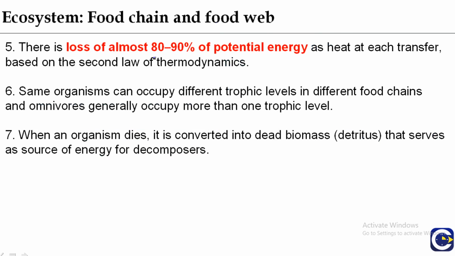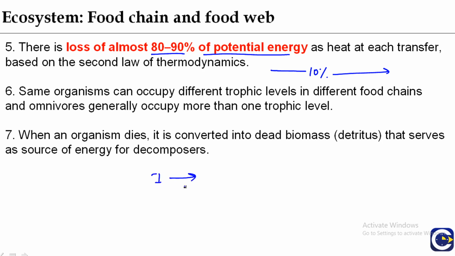There is a loss of about 80 to 90% of energy, generally as heat at each transfer, in accordance with the second law of thermodynamics. At each level there is loss of energy. Only 10% of the energy is transferred to the next level, and this is known as the 10% law.